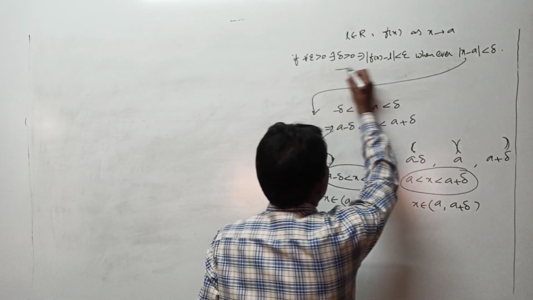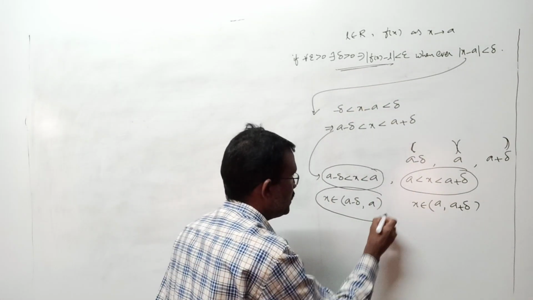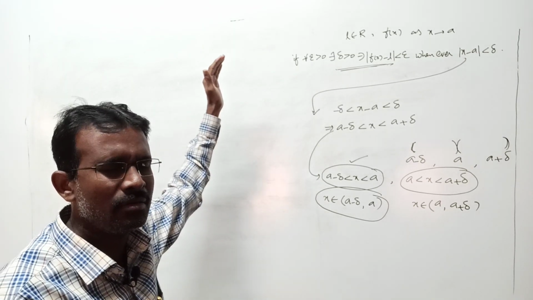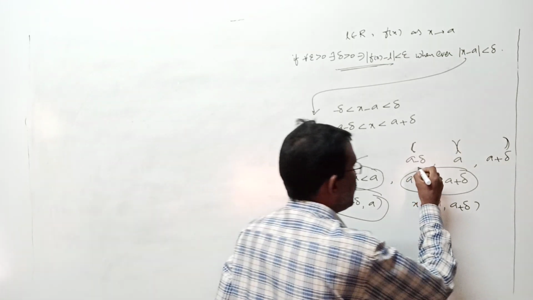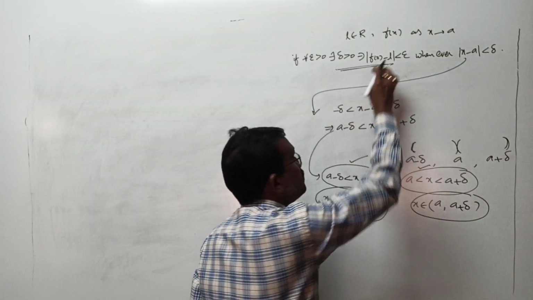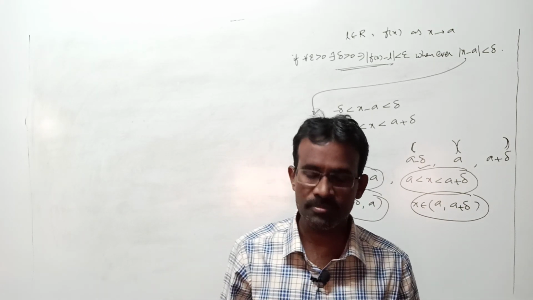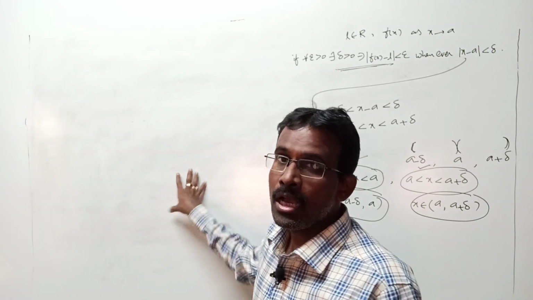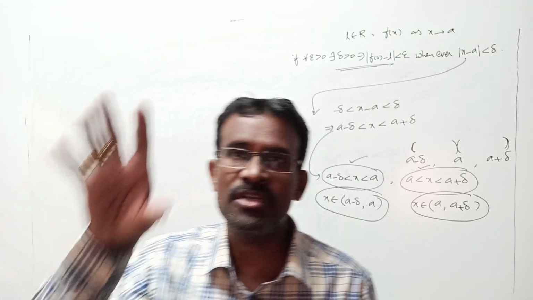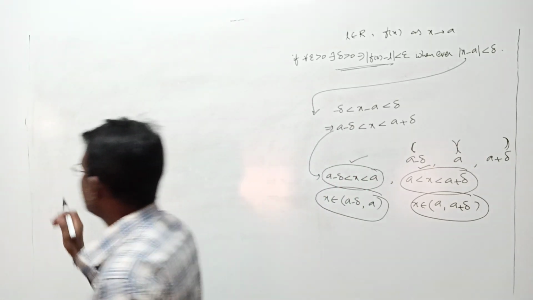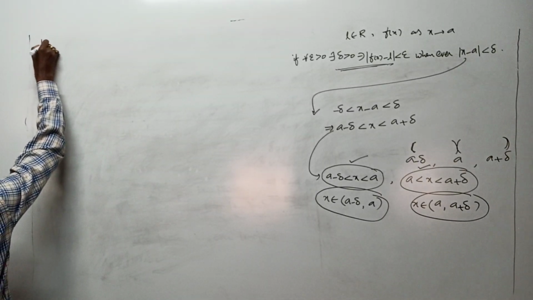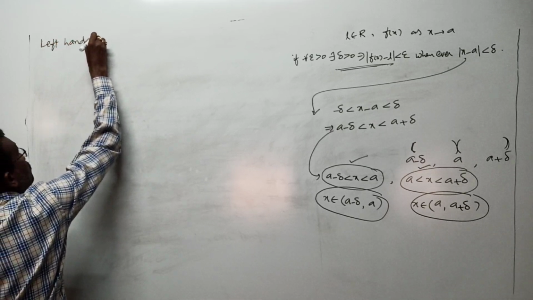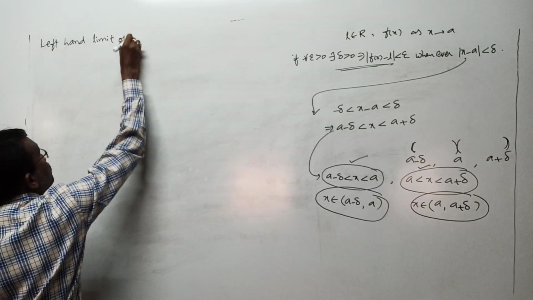Now this definition, let us proceed here. In this neighborhood, that gives the left hand limit of the function. In this right neighborhood, let us define the same definition; that gives the right hand limit of the function. By using left hand and right hand limits of the functions, you can define the application oriented or second definition for the limit of the function, right? First of all I want to define the left hand limit of the function.